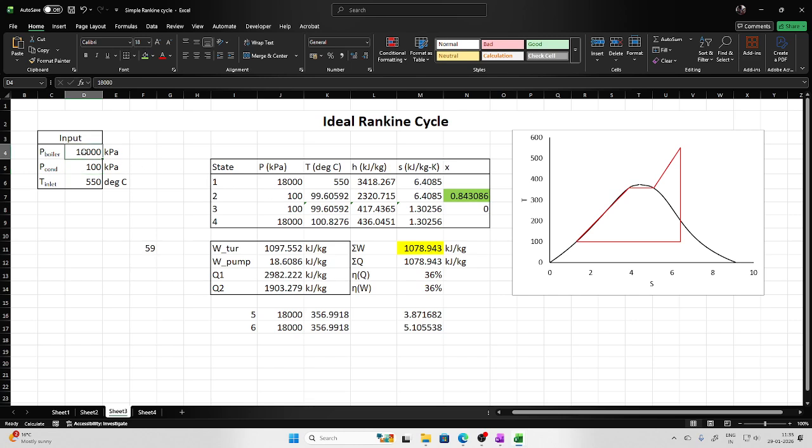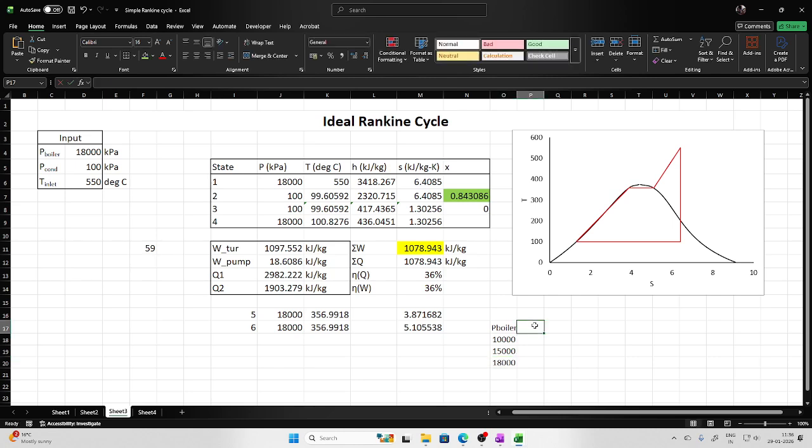Previously, let me make a table here. I'll take 100 bar, then 150 bar, then 180 bar, and that's it.